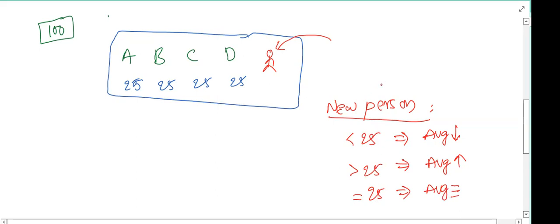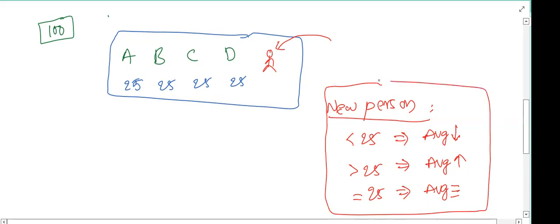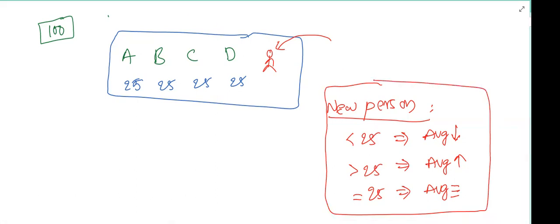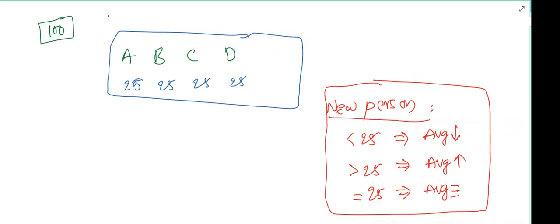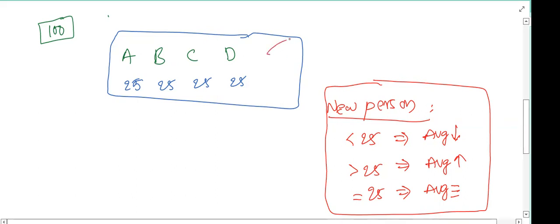Okay. Next. Now the case is, among these four people, one person wants to go out. Suppose this person D is going out.